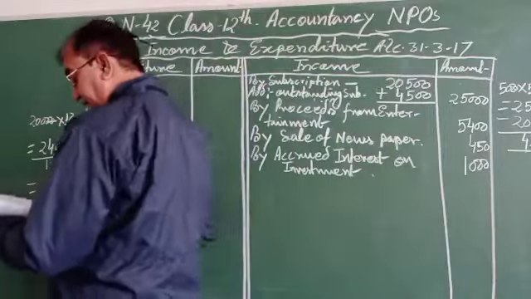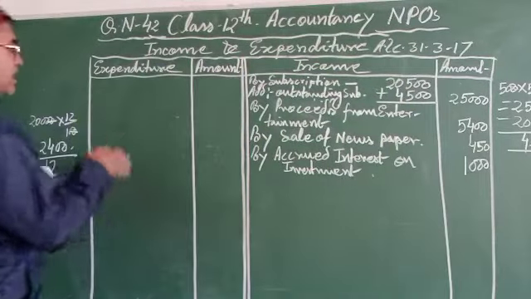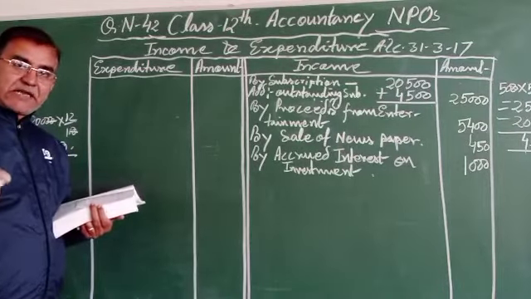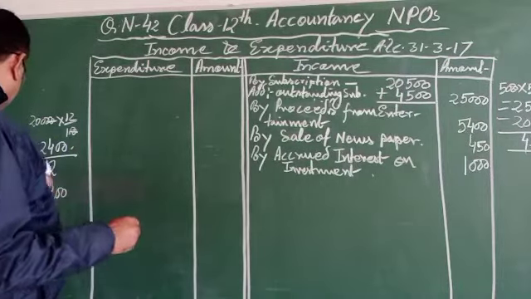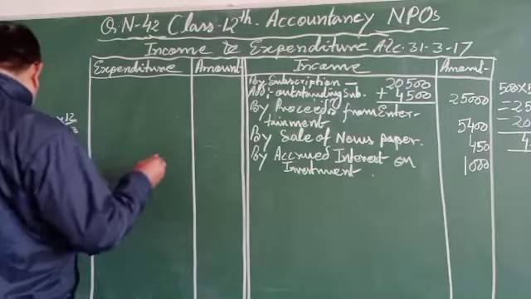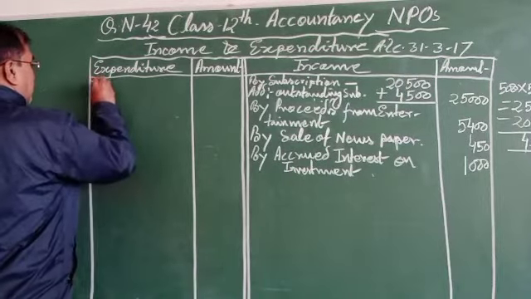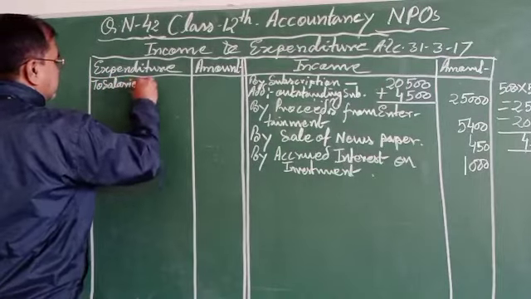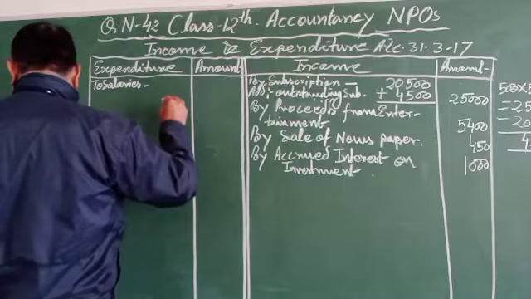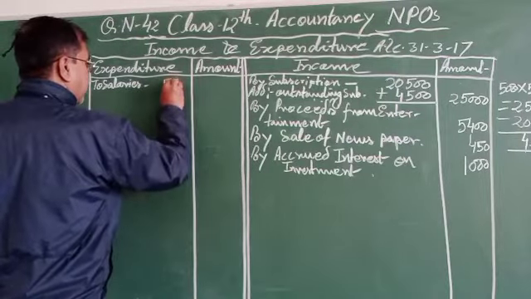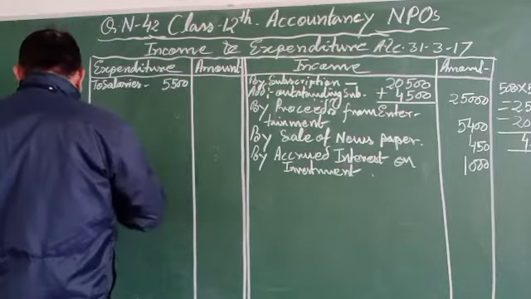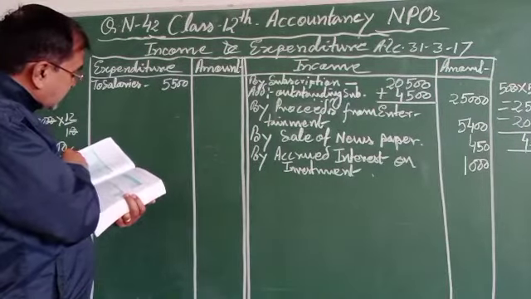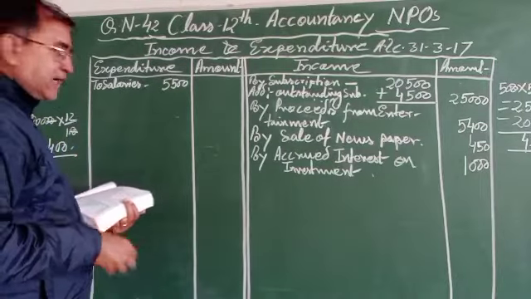Now come to the payment column, expenditure, whatever the expenditure incurred during the accounting period. Payment to salaries. Whether additional information is given regarding the salaries. Inside the column will be written 5,500. In additional information, 1,000 for salary is outstanding again.